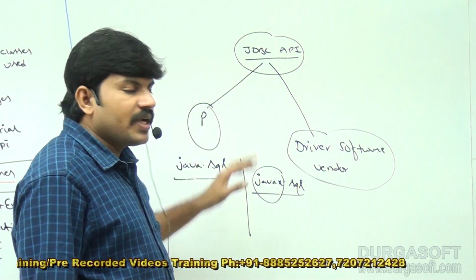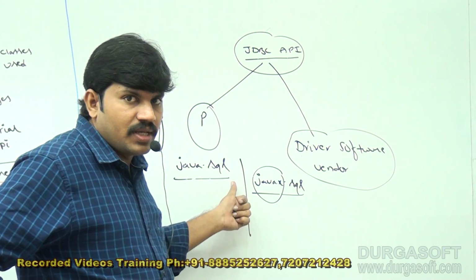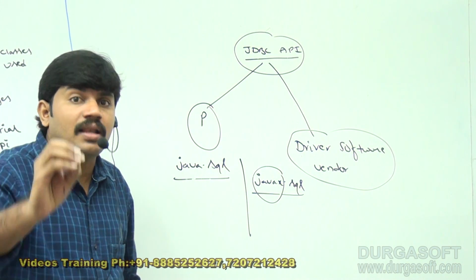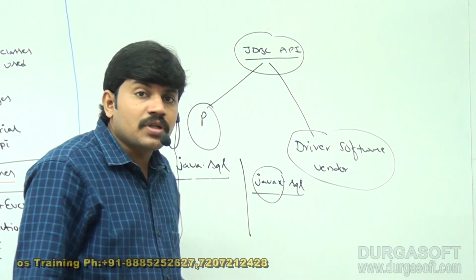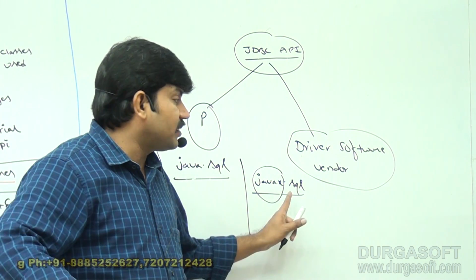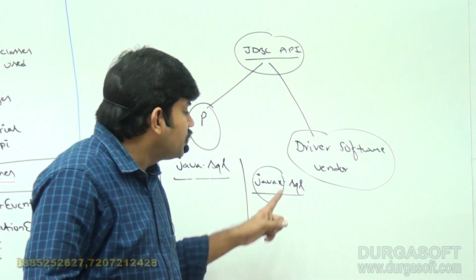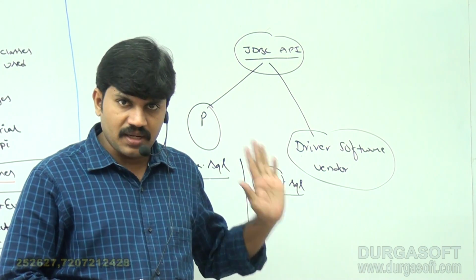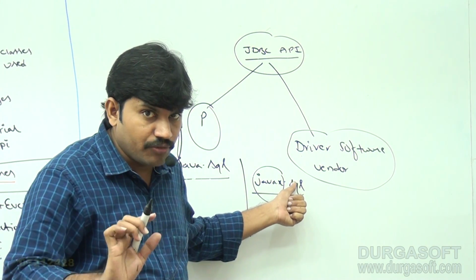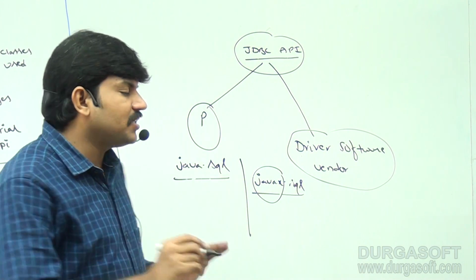So the JDBC API defines two packages. The first is java.sql, which contains basic classes and interfaces for database communication. The second is javax.sql, which defines more advanced classes and interfaces for database communication. This is basic JDBC and advanced JDBC, like you can consider. Even in the javax.sql package, there are several sub packages available.